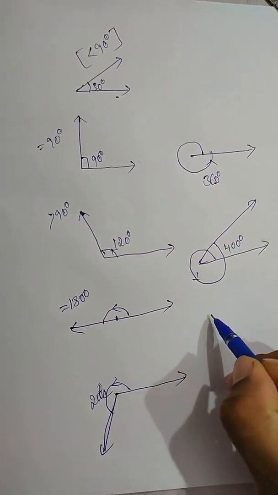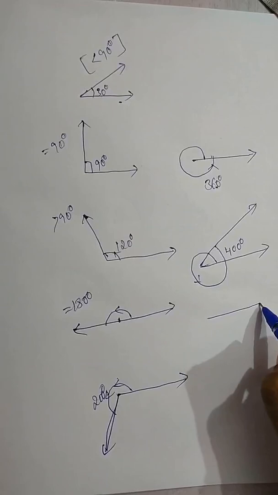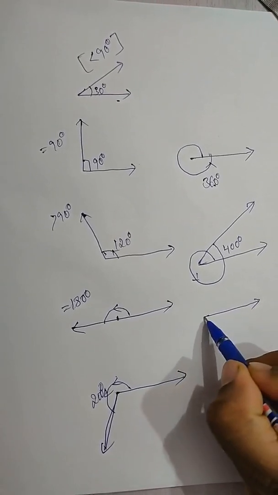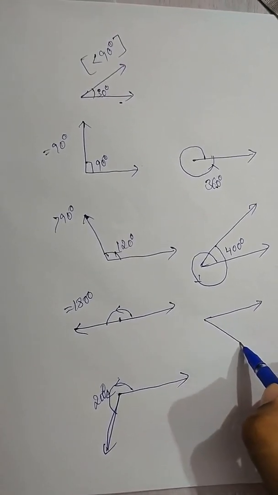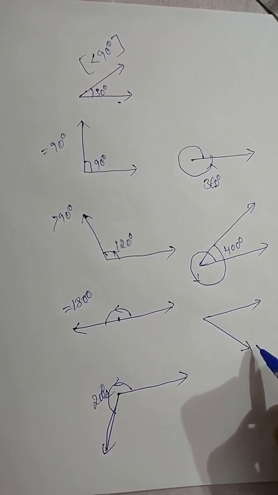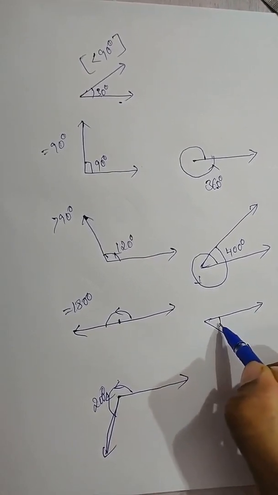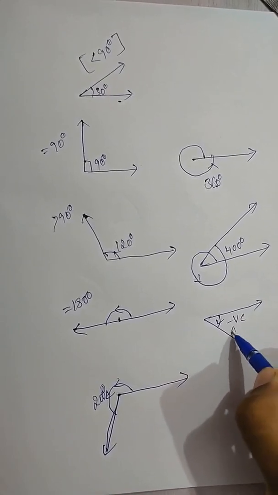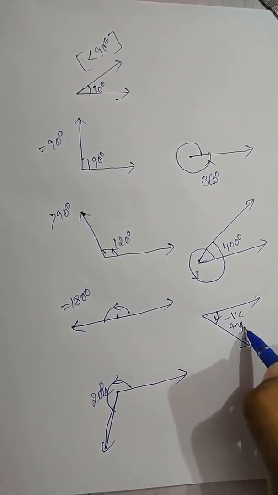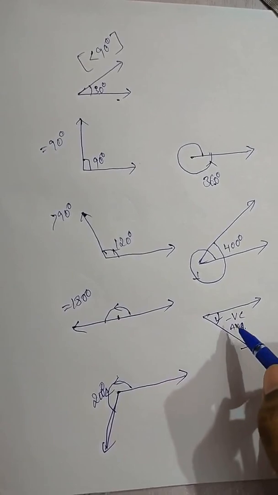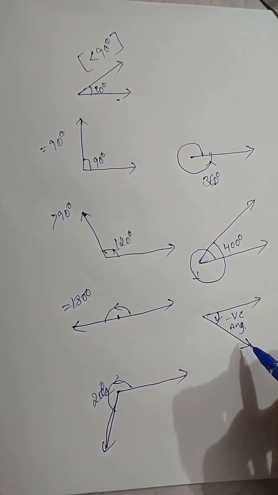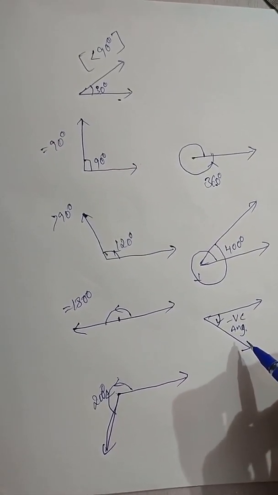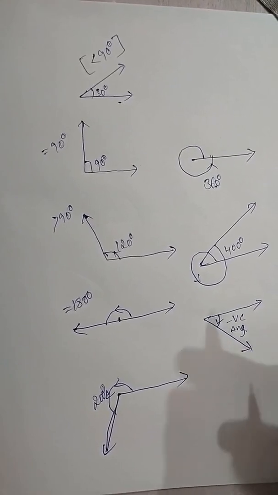Now this is the initial ray, this is a fixed ray. When the terminal ray is moving in the clockwise direction, the formation we call a negative angle. Is it clear? Is it okay?